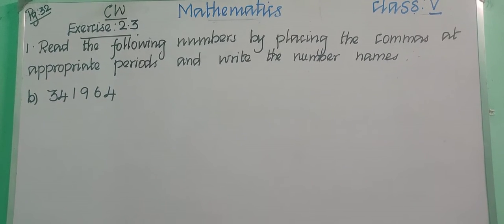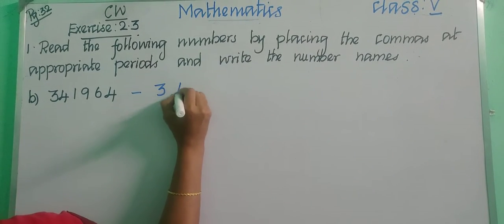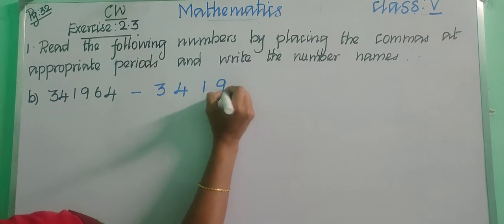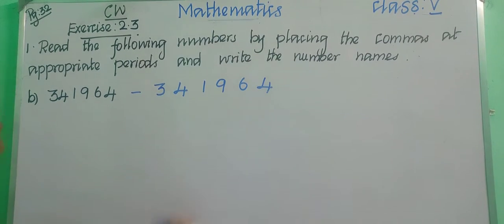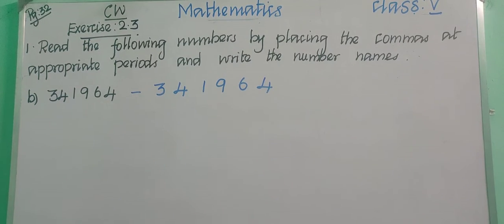Okay, children, let us see the B question. The digits we are having are 341964. How will you place the comma and write the number name? First of all, we need to write the same number again: 341964.